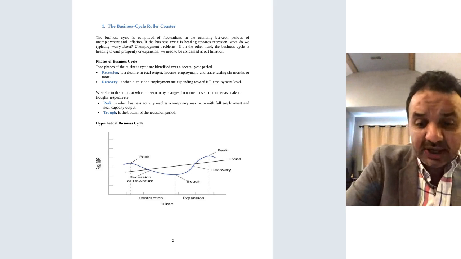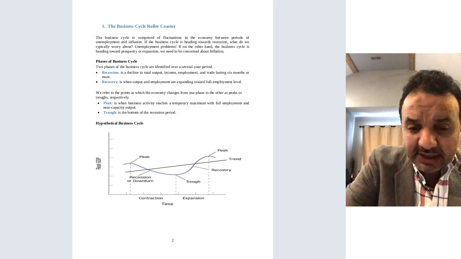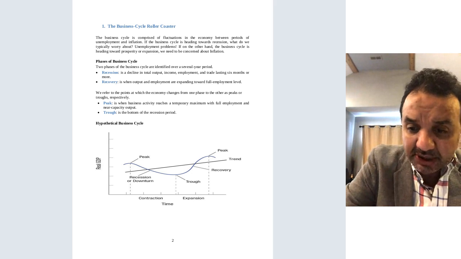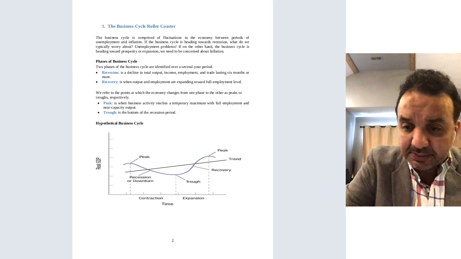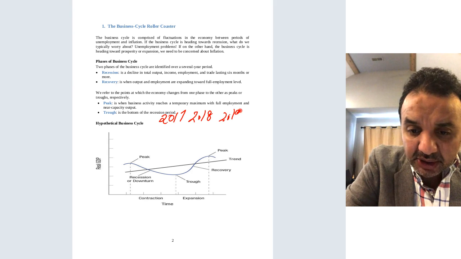Let's say I'm just going to assume some numbers. Let's assume annual data for GDP, for 2017, 2018, 2019, and 2020.